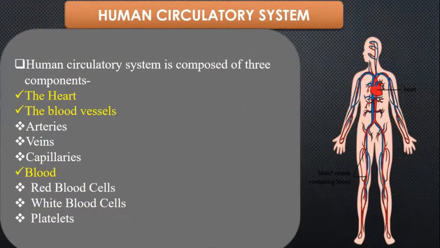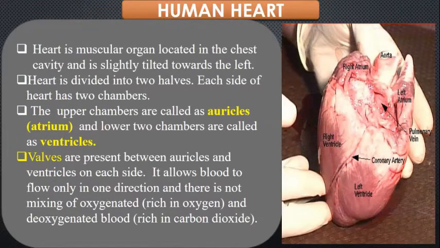Now, let's talk about the human circulatory system. Children, the human circulatory system is composed of three main components: the heart, blood vessels, and the blood. So, we will discuss each component separately. Let's talk about the heart.